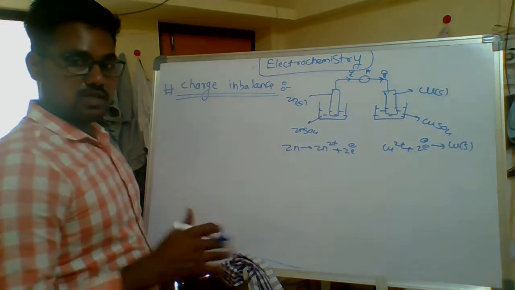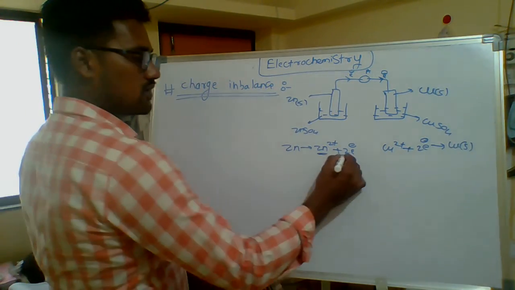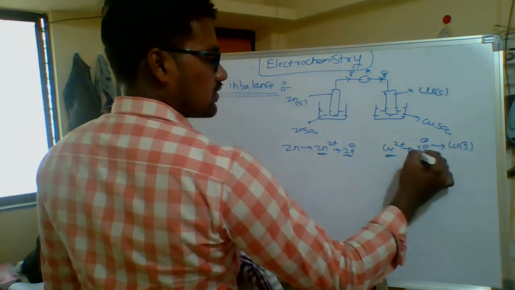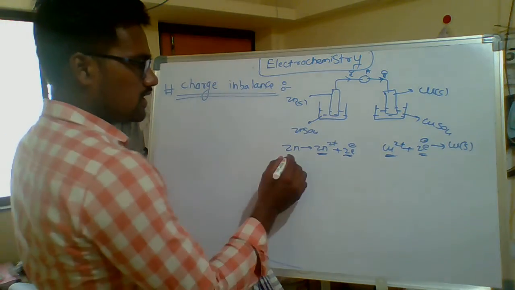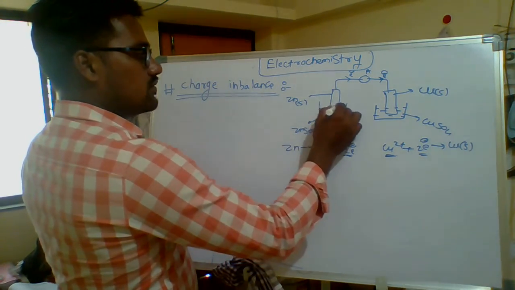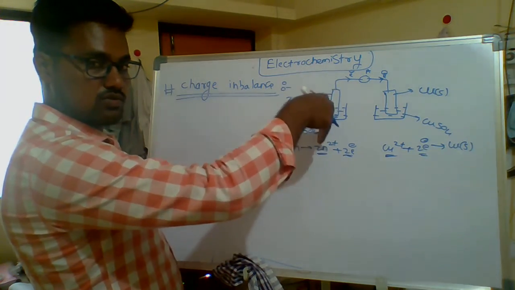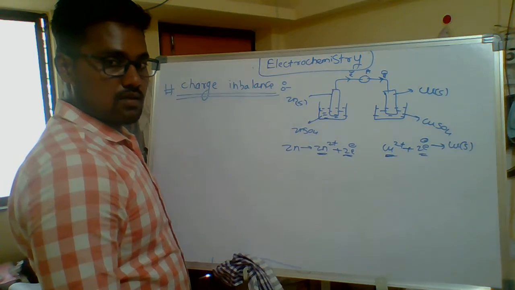Up to what time will this lose electrons and up to what time will this take two electrons? That will be important. Yes or no? Up to what time will this zinc dissolve? The zinc metal strip will dissolve in the electrolytic solution. Up to what time?